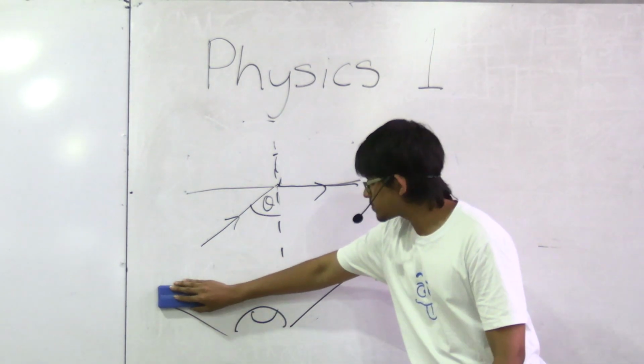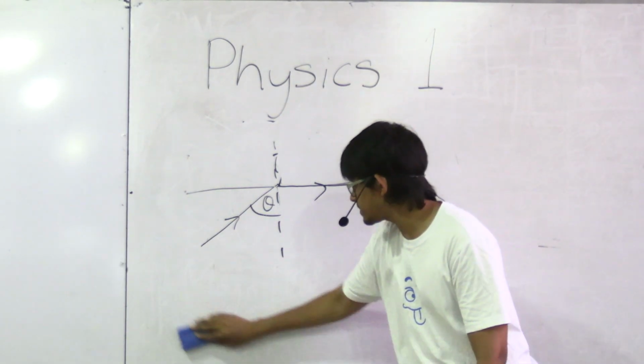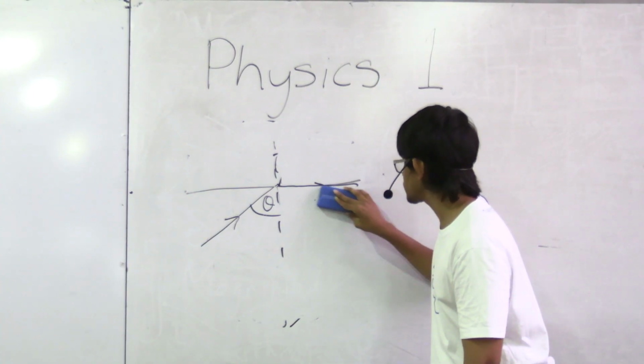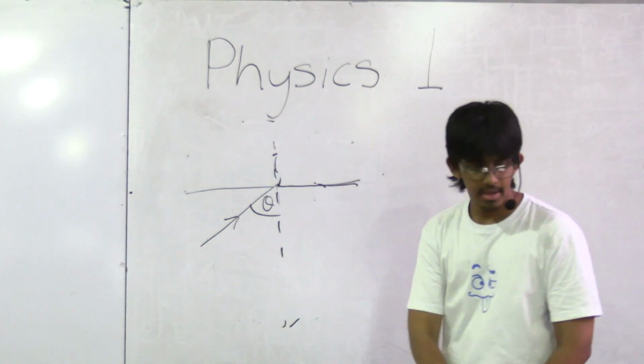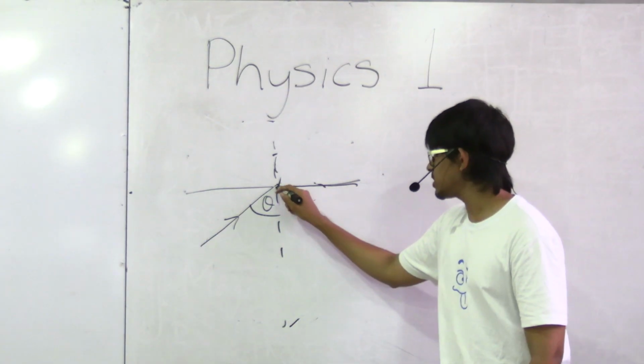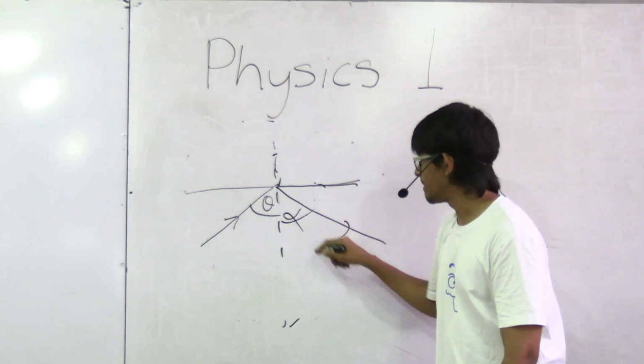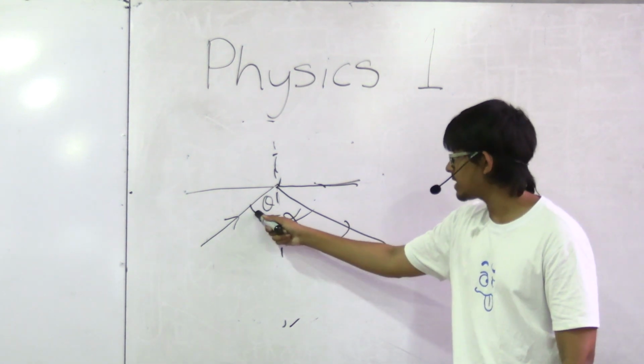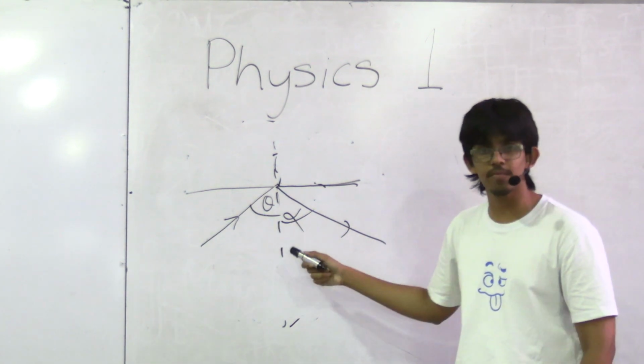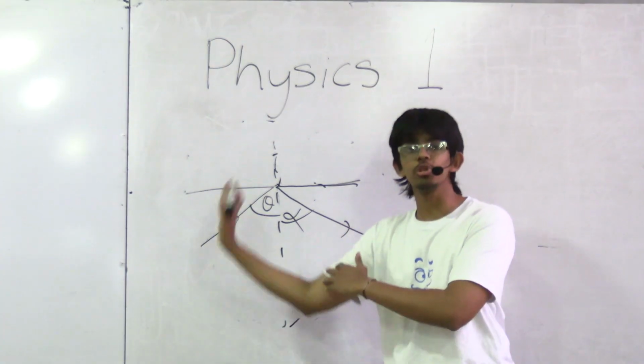So then you have 2 remaining options, right? The first and the second. Let's go to the second one. Yeah, sure, you have a light ray coming like this, but the angle that it's coming at is really different from the angle that it initially went at.